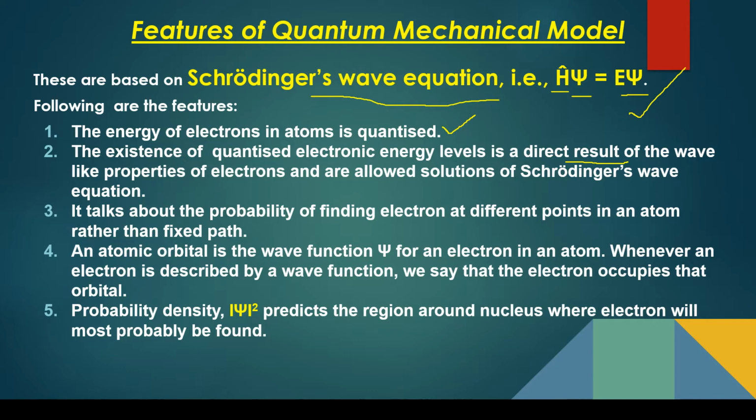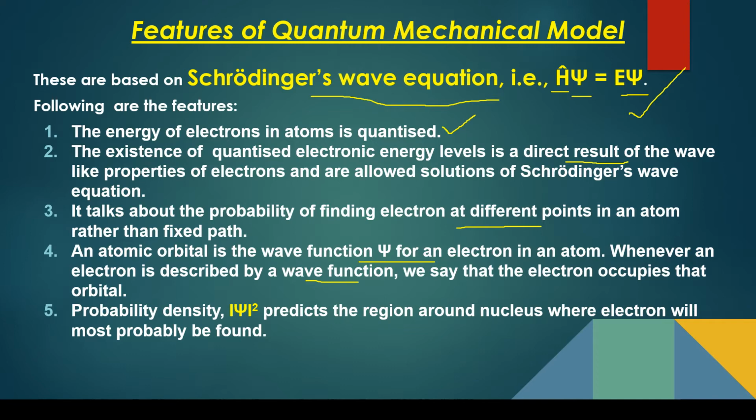It talks about the probability of finding an electron at different points in an atom rather than following a fixed circular path. And an atomic orbital is the wave function for an electron in an atom. Whenever an electron is described by a wave function, we say that the electron occupies that particular orbital. It's like the particular wave function belonging to a fixed orbital.